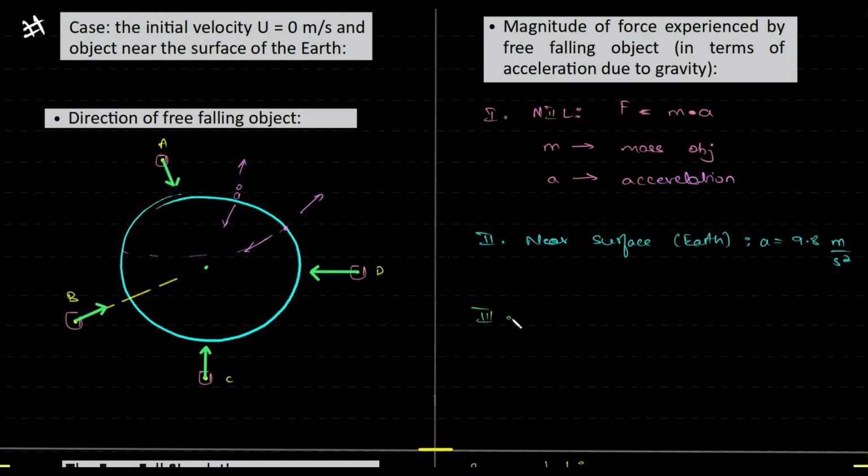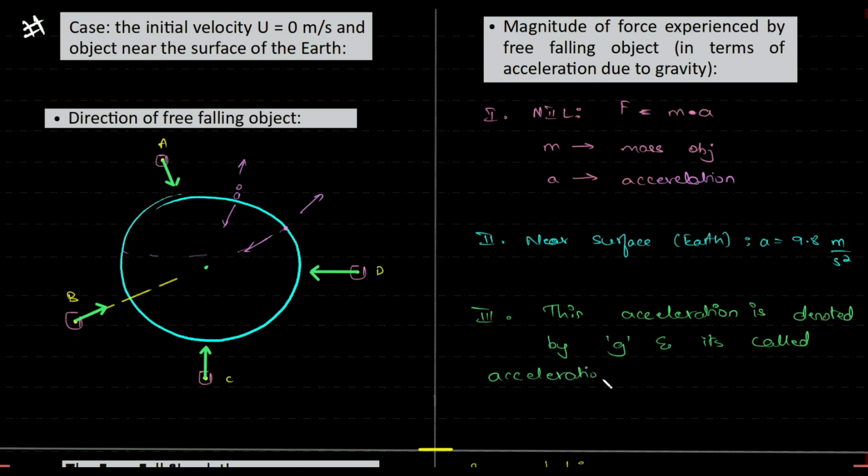And what they have done is, again, like all the stuff, it's given a special name. It's denoted by G, and it's called acceleration due to gravity.